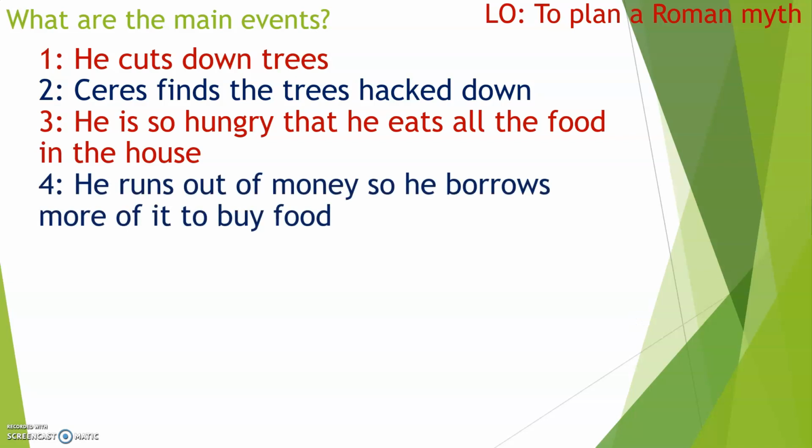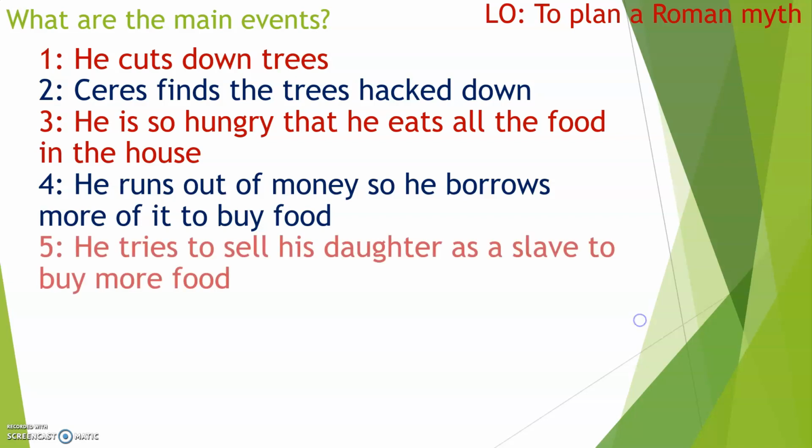Fourth, he runs out of money, so he borrows more of it to buy food. This is when it really starts to go downhill for him. He's eaten all the food in the house. He's eaten everything he can. He spent all his money, so he goes out and gets more money in order to buy food.